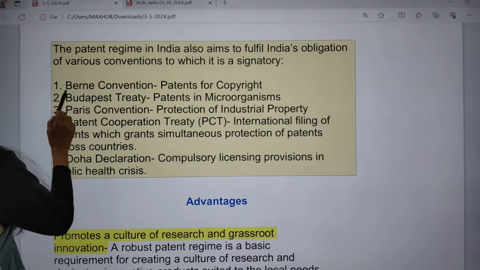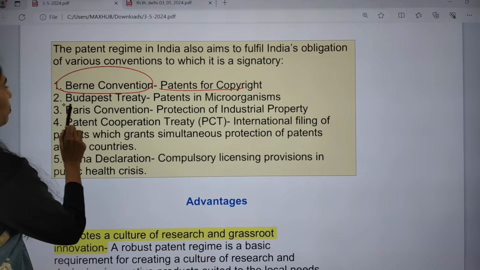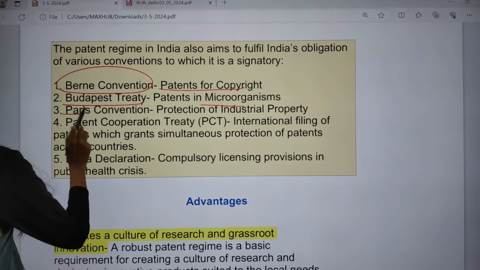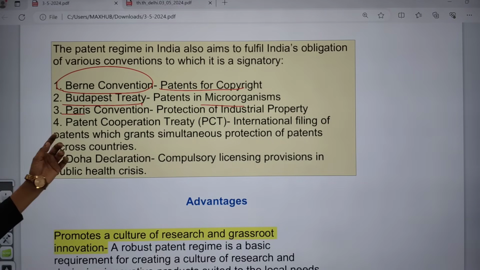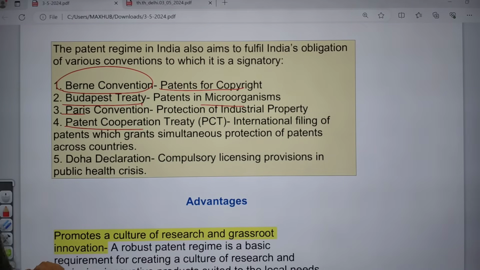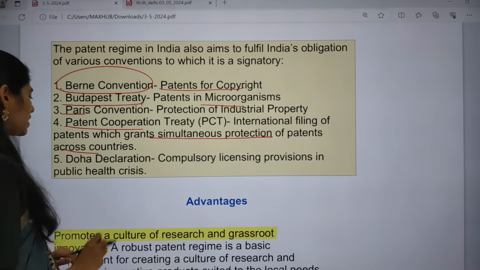And apart from that, there are many conventions regulating patents across the globe. First is the Berne Convention, regarding copyright; the Budapest Treaty, regarding patents in microorganisms; and the Paris Convention, which talks about protection of industrial property. Next is the Patent Cooperation Treaty, for international filing of patents, which grants simultaneous protection of patents across countries.